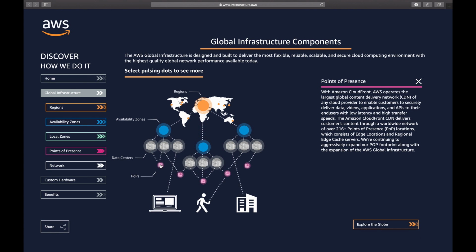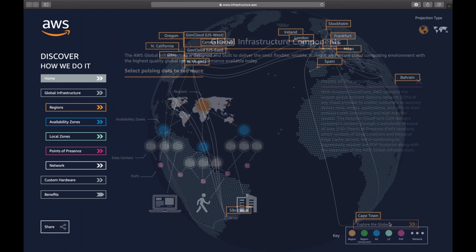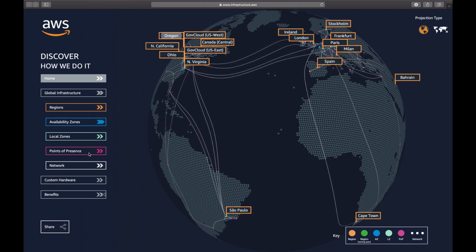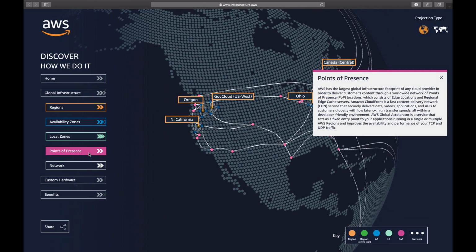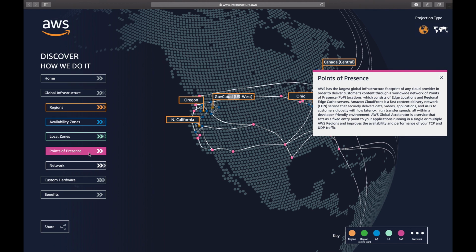Expand the purple dot, which is point of presence. The performance boosting part of AWS global infrastructure is point of presence, POP. The POPs are used to deliver content to the end user at high speed. These are the places where data is cached in multiple locations and served to the end user from the nearest geographical point. At present, there are 216 points of presence, out of which 205 are edge locations and 11 are regional edge caches. These are present in 86 cities across 42 countries.